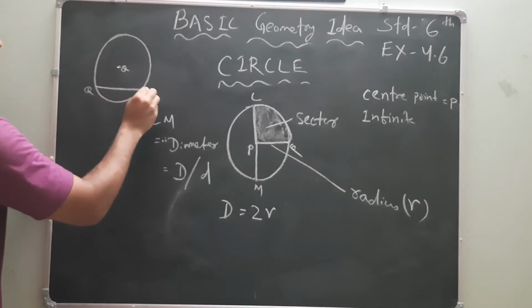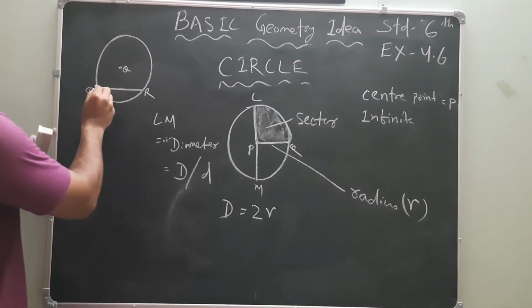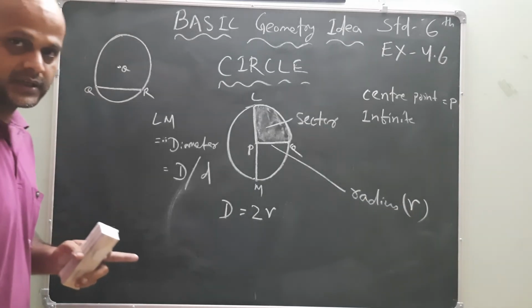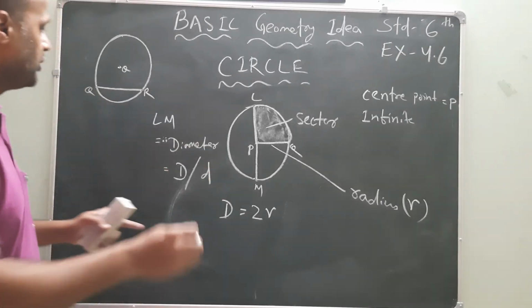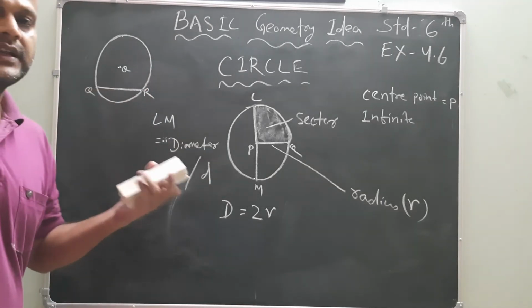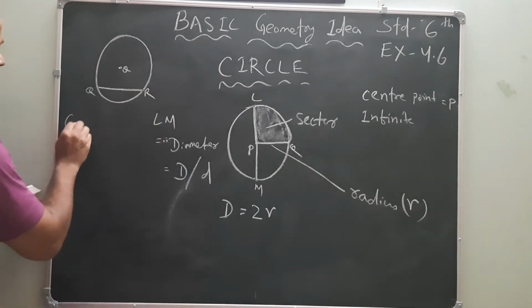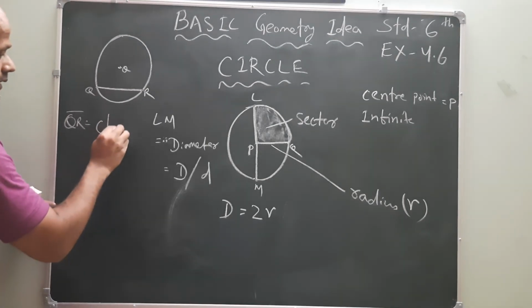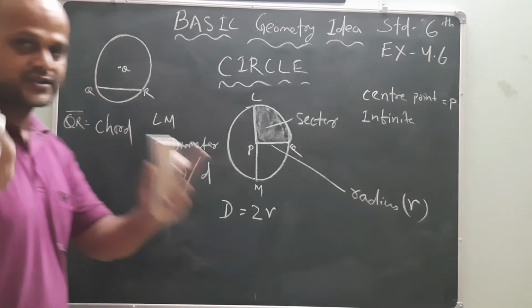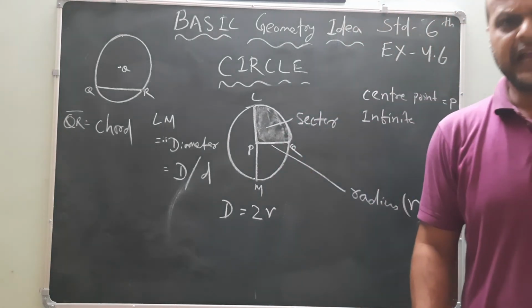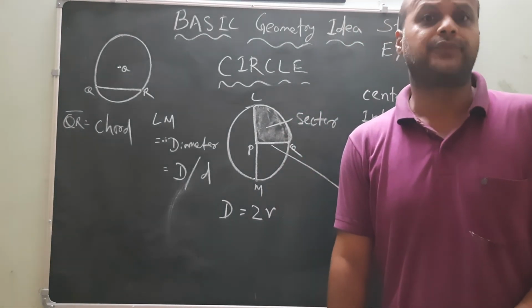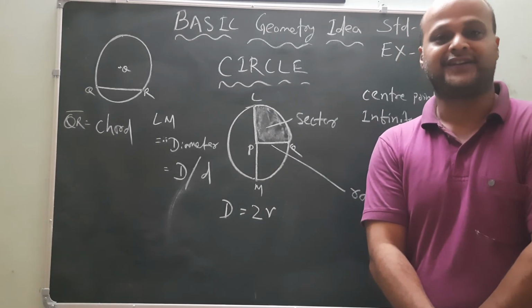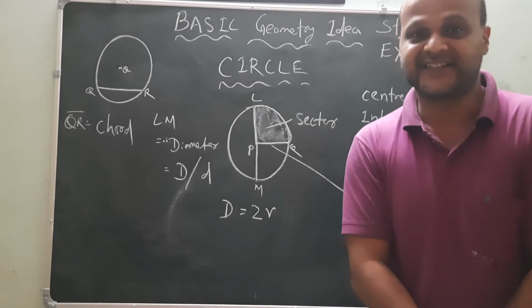If 2 points Q and R on the circumference of the circle are joined with each other, then what is the name of the line segment? QR is known as a chord. Now my question is, my dear friends, is diameter the biggest chord of the circle? Yes.